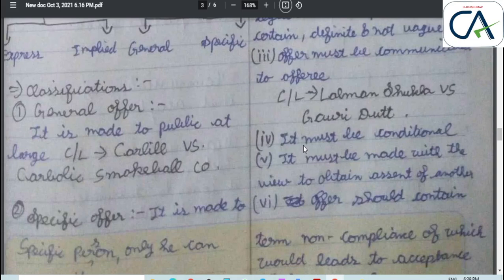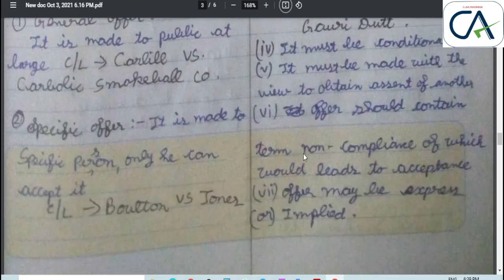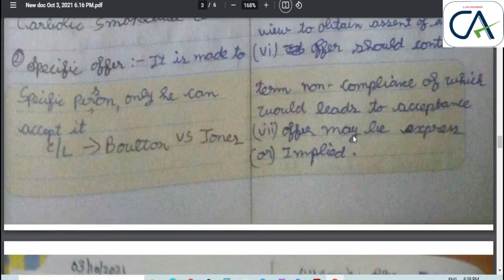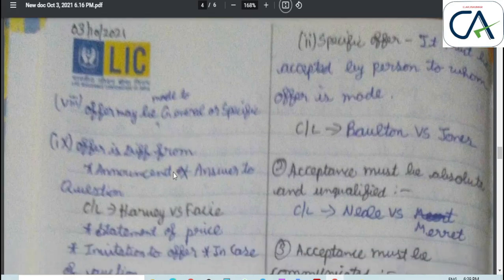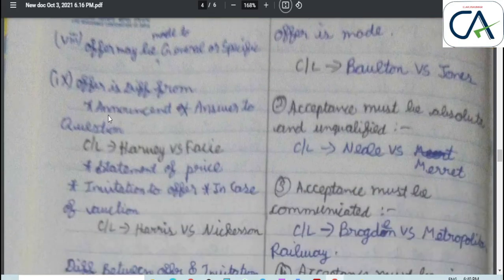Next, it must be conditional. It must be made with a view to obtain the assent of the other. The offer should not contain a term, non-compliance of which would lead to acceptance. Offer may be express or implied. Offer may be general or specific. Offer is different from these 4 points.